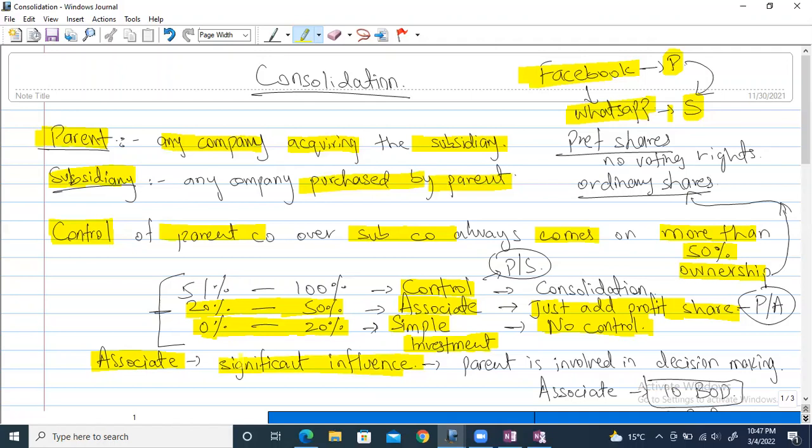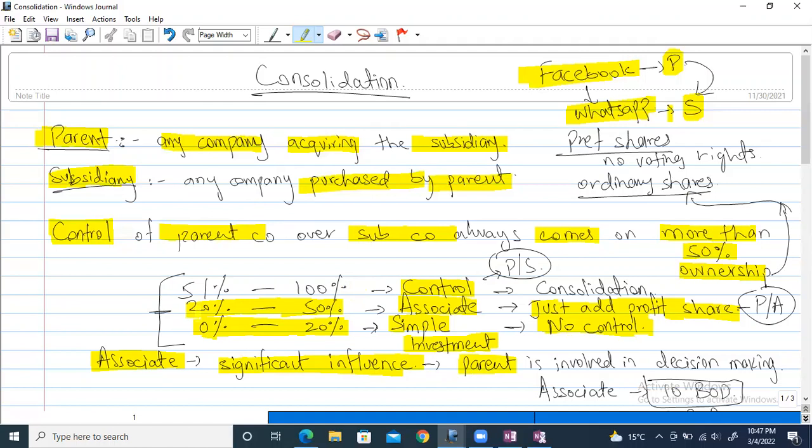You are heard in the decision making, your point of view is heard, but actually you are not the decision maker. The ultimate responsibility for decision making lies with the parent company, the one who is purchasing the majority of the other company, which is this higher stage that I'll come to in a minute.